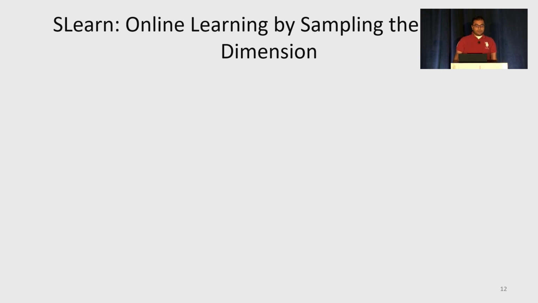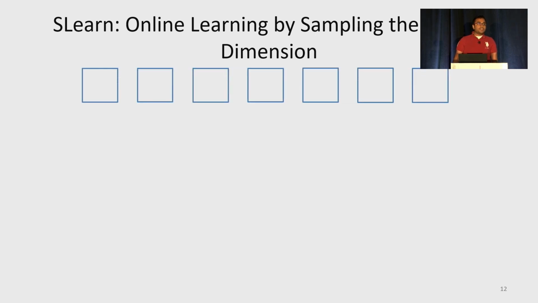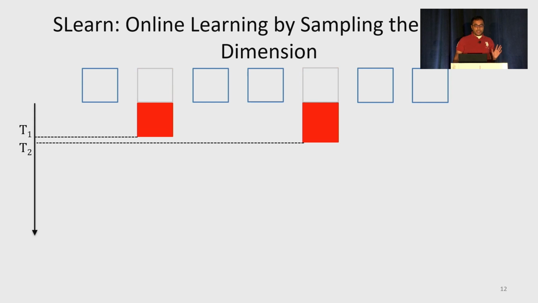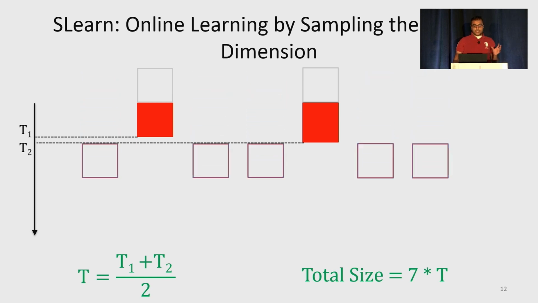Let us use an animation to understand this better. Upon a job's arrival, we sample a few of its tasks and run only the sample tasks at high priority till completion. The other tasks are kept waiting till then. Once these sample tasks finish, we use their durations to estimate the average task length, and in turn get the total job size. Now we can schedule the remaining tasks of the job according to the job's estimated size.